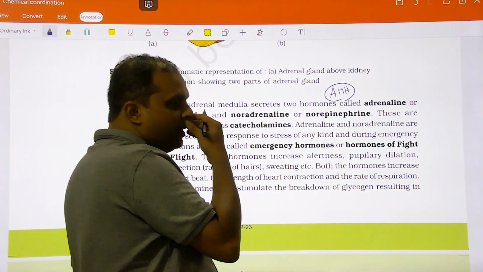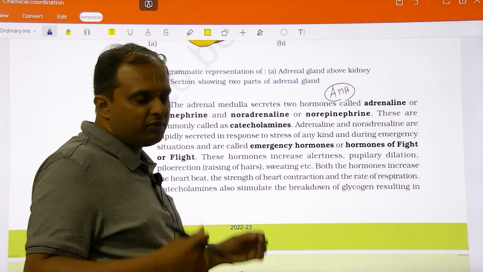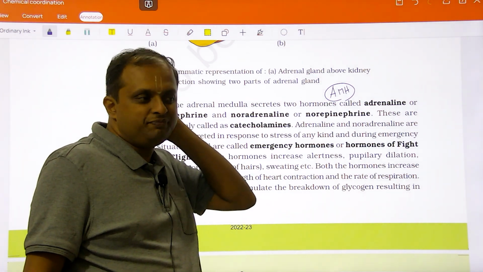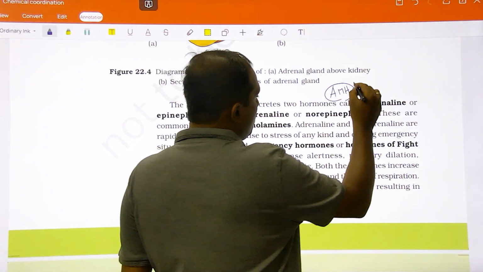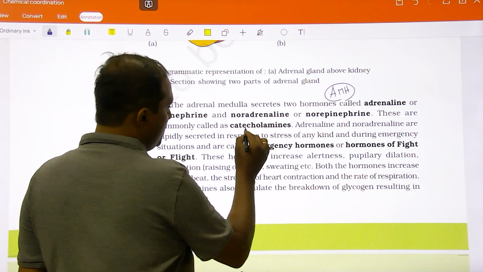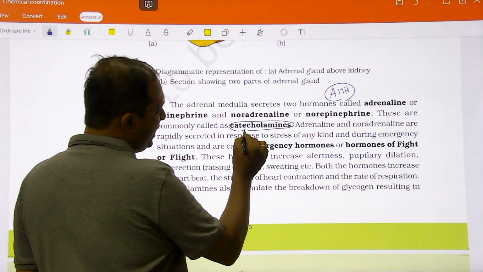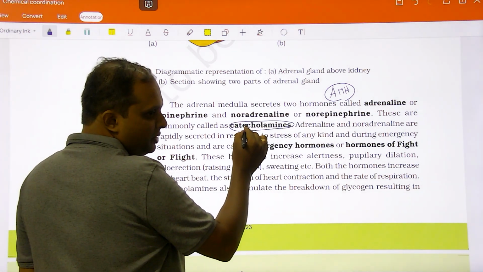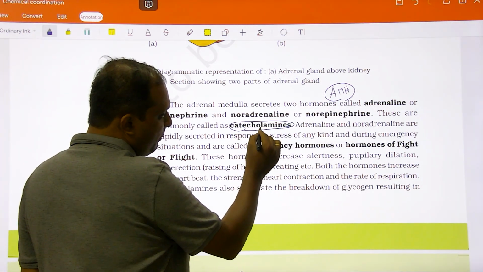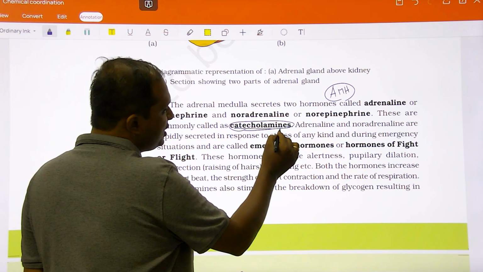Chemically, the secretions of cortex were called as corticoids. Likewise, here the secretions are called as catecholamine. See, it is mentioned here, catechol. Catechol is something like benzene. Benzene derivative is called as catechol, with which an amine is added, hence it is chemically referred as catecholamine.